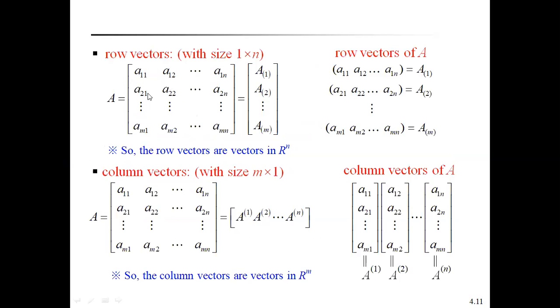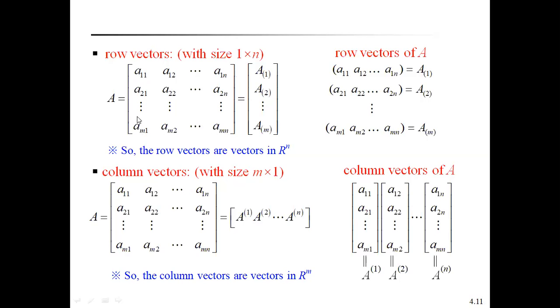It is an m by n matrix. See here, A is equal to A11, A12, so on A1n, and in the same way, Am1, Am2, so on Amn. That means it is a matrix A. It contains m rows and n columns.